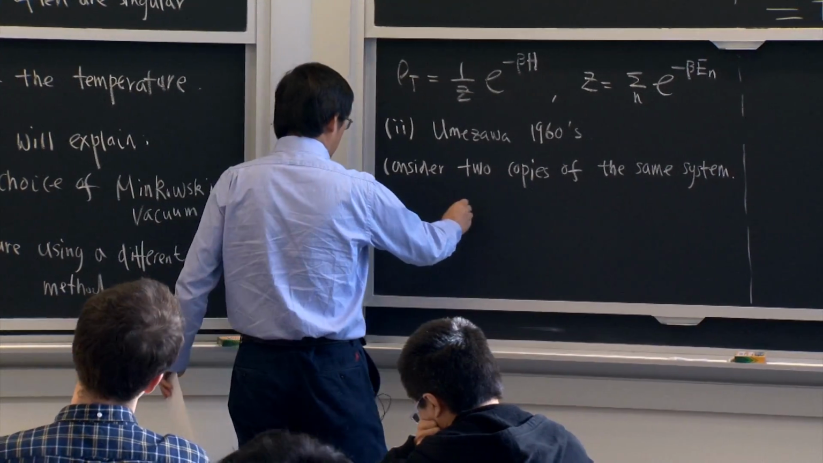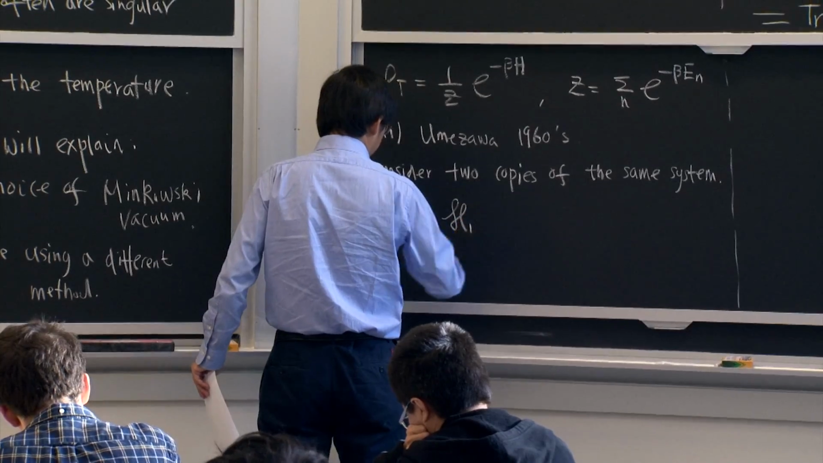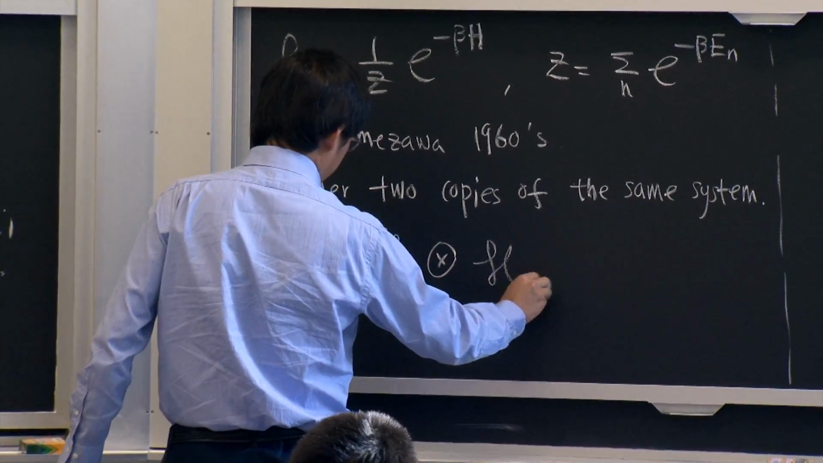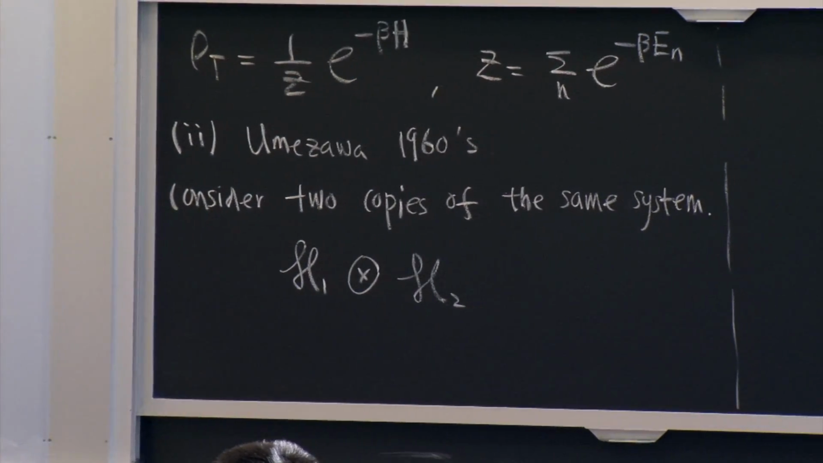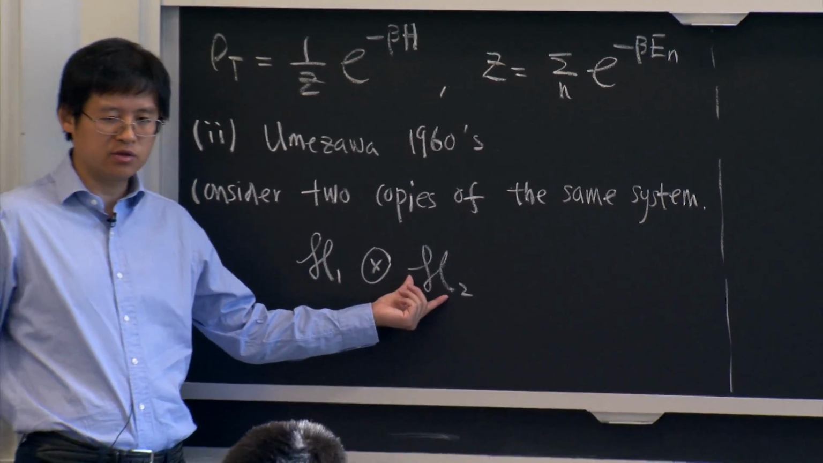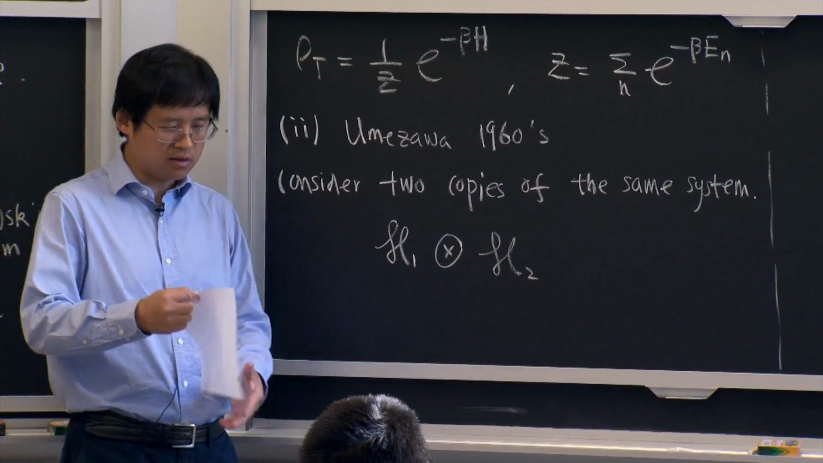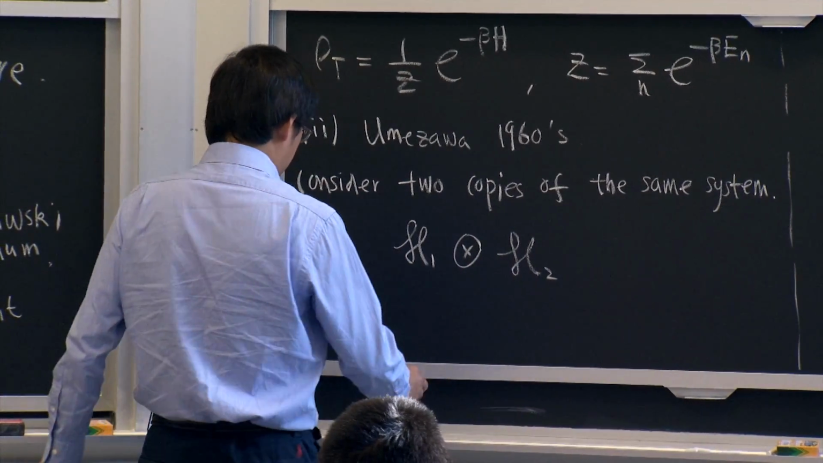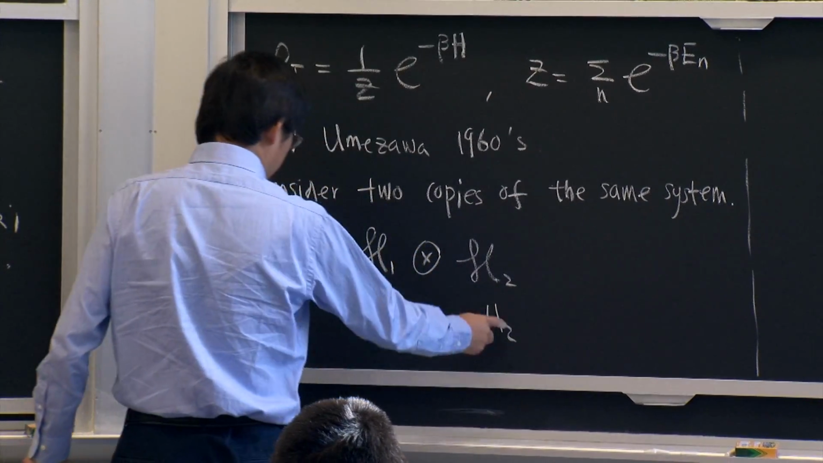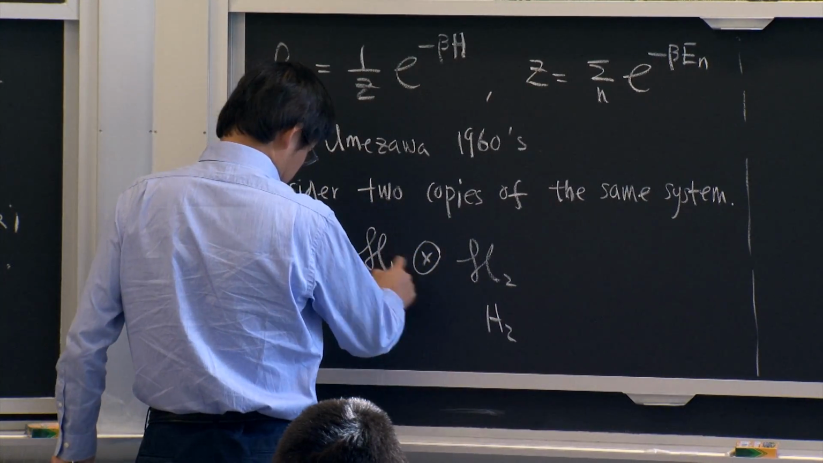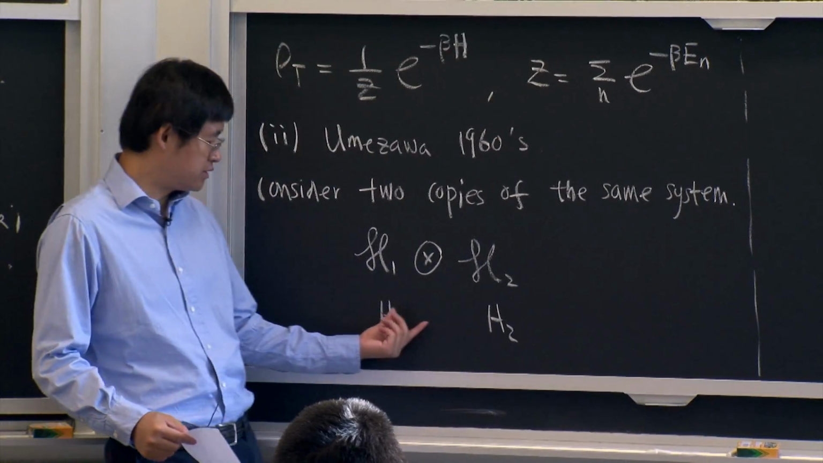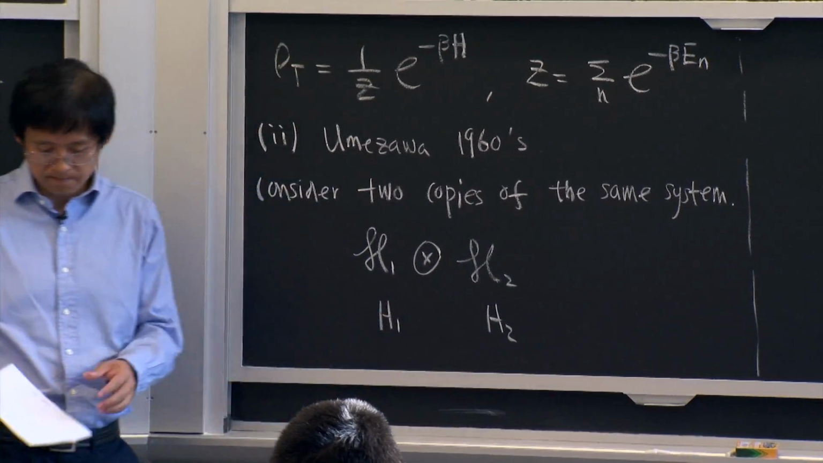And then now we have H1. Then the full Hilbert space for these two copies will be the Hilbert space H1 of one system, tensor product with H2, the Hilbert space of the other. And then you will have the Hamiltonians H1, H2 associated with each of them. Okay, but of course these two H are the same.